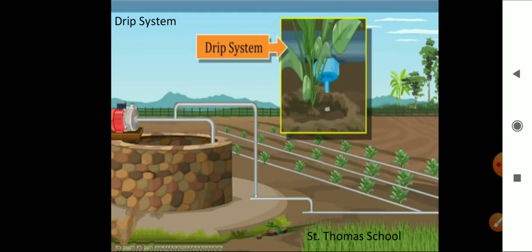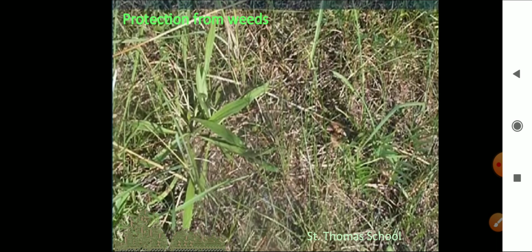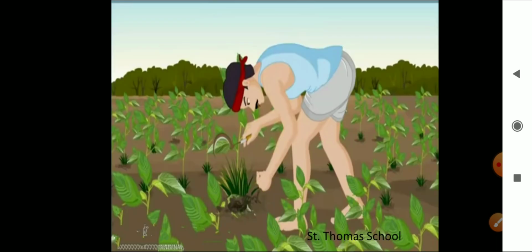Understood? Then we have learned how weeds are harming the other crops. So to remove the weeds, what did we do? With the help of this khurpi, we removed all the unwanted weeds, right?